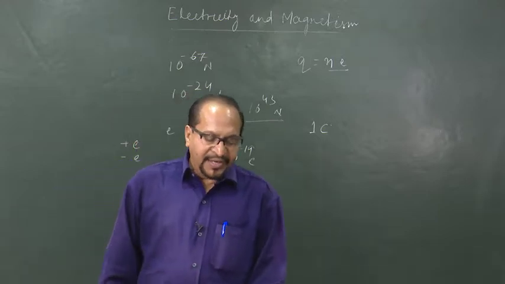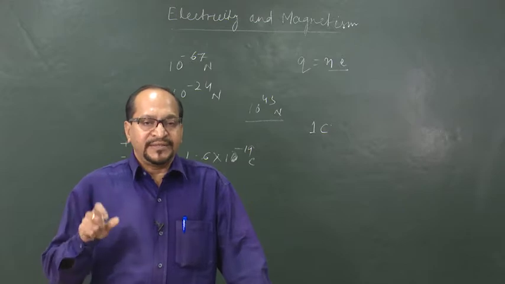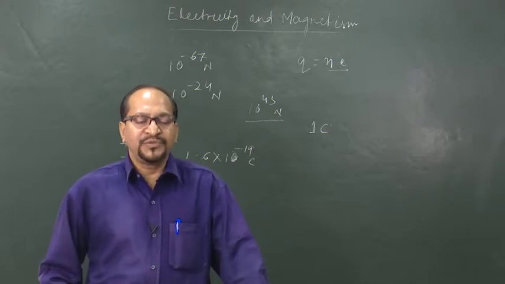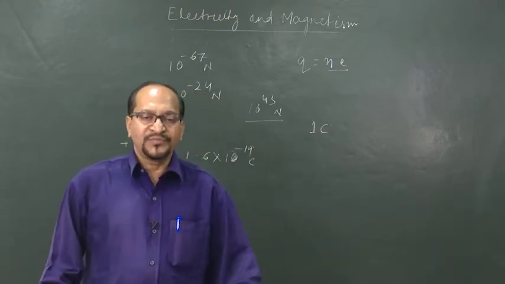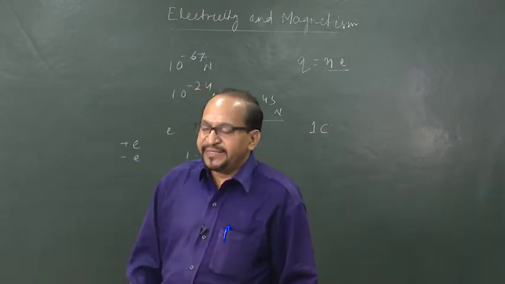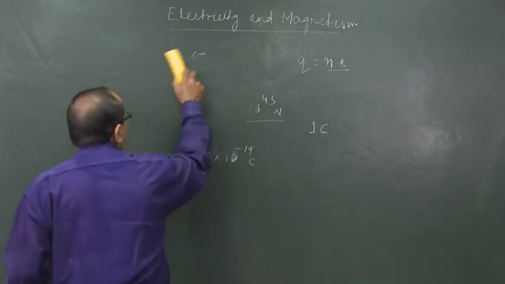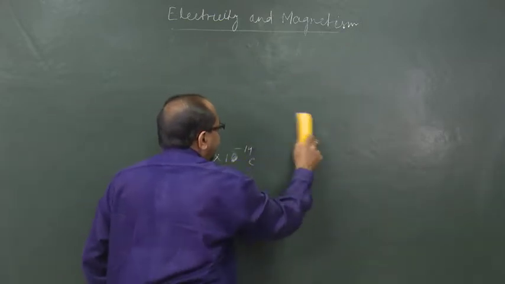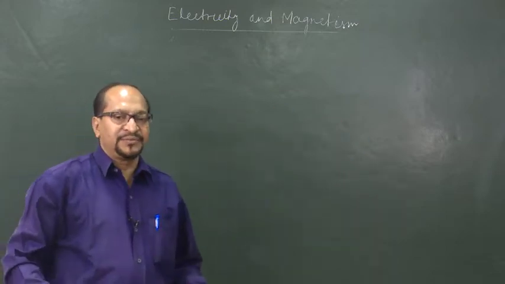Okay. And as Newton's law of gravitation is the fundamental law that decides the gravitational force between two masses, here we have a very fundamental law called Coulomb's law, which decides the force between two point charges. We say them point charges when their size is negligibly small in comparison to the distance between them.